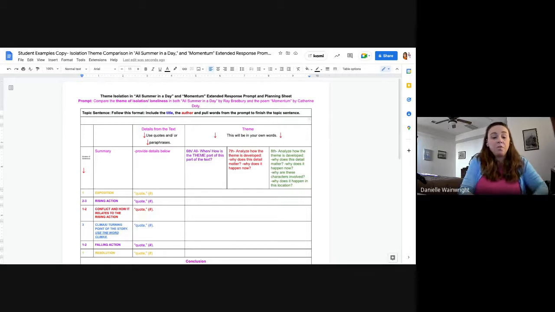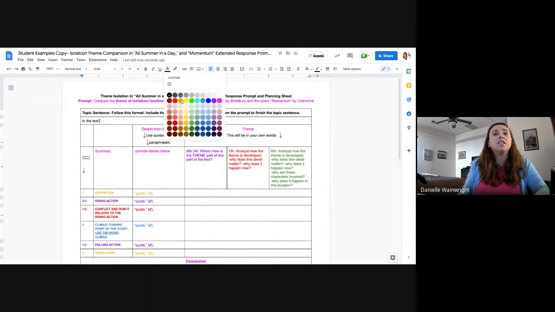So, for example, we're going to say, no, we do not need quotation marks by that. Sorry, in the text. And yes, it's a short story, but it's really safe to call anything that's written a text, because everything that's written is a text, whether it's one word or 1,000 pages. So that helps you from not knowing, is this a poem, a novel, a short story, a book? Just call it a text and you'll be good. So in the text, now we're going to go and change this to blue.